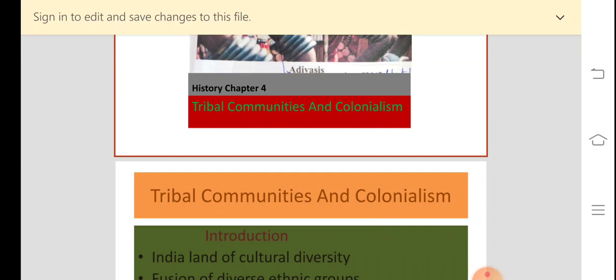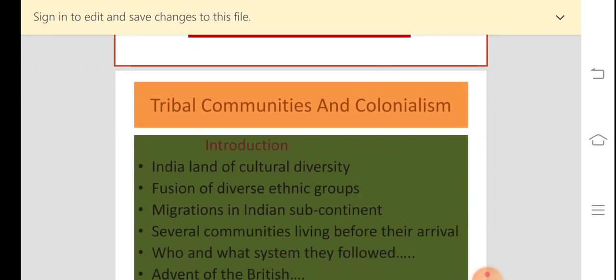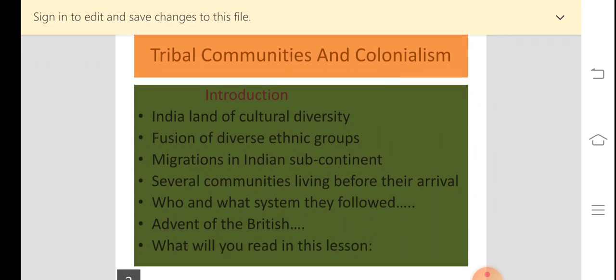Many ethnic groups migrated to India, but before they did, several communities were living here, and those communities are the tribals, or the Adivasis. These people had their own system of government, administration of justice, customs, and way of life.